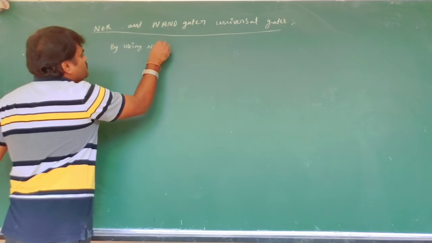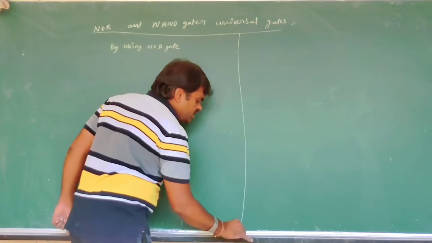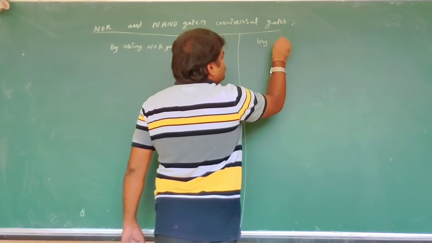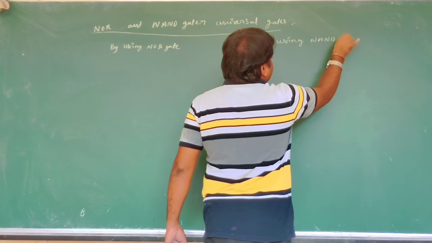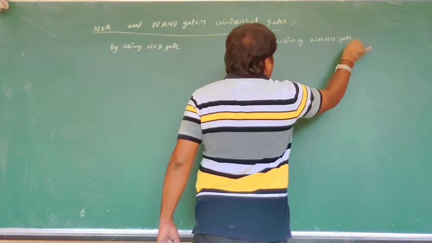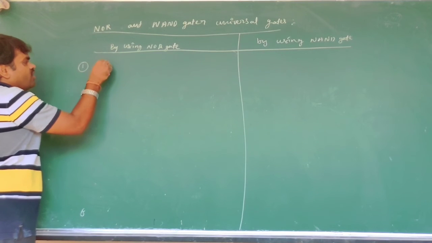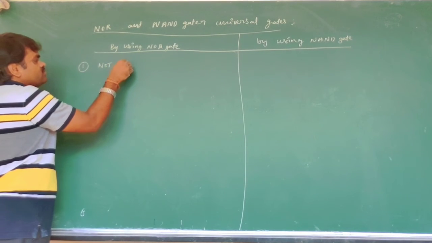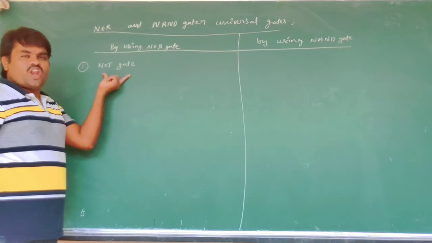Now, here by using NOR gate, and on this side by using NAND gate. First one is the construction of NOT gate. By using NOR gate we construct the NOT gate.